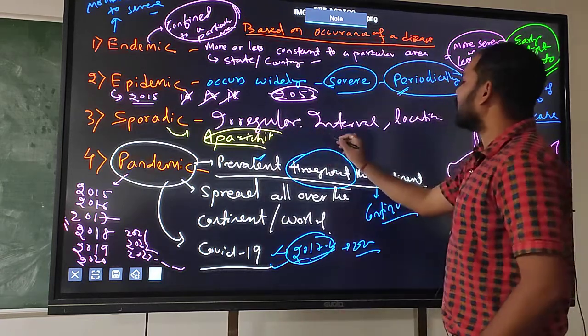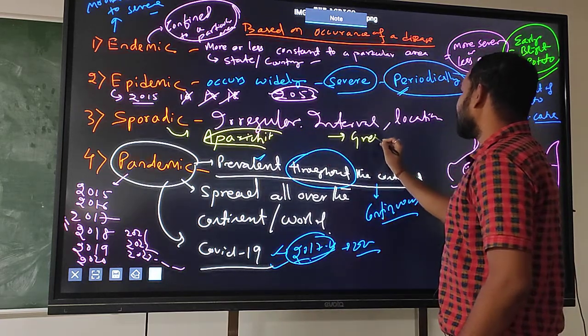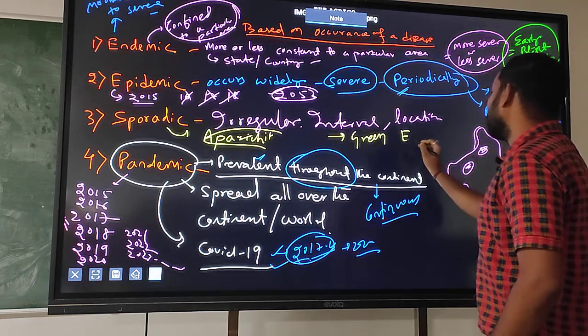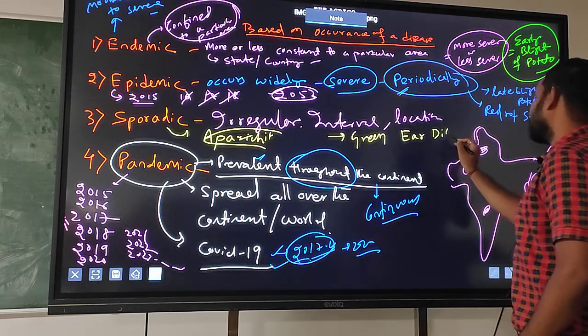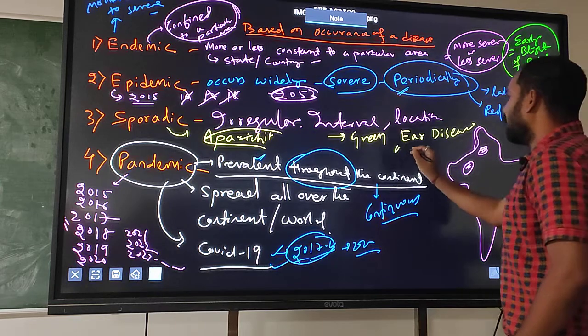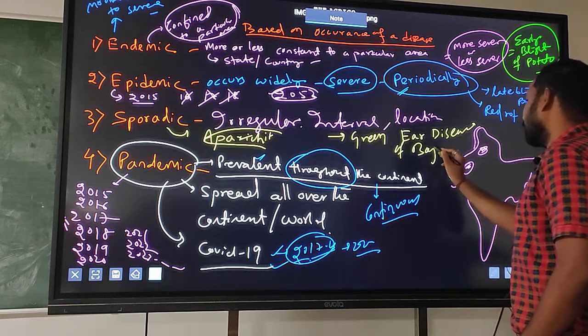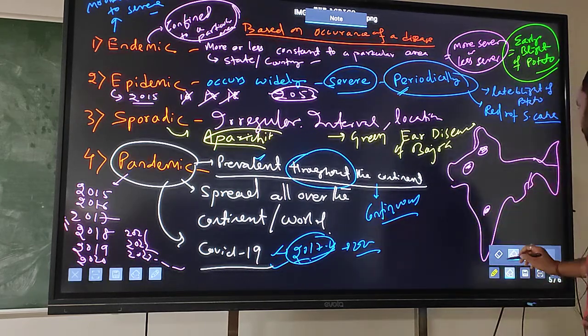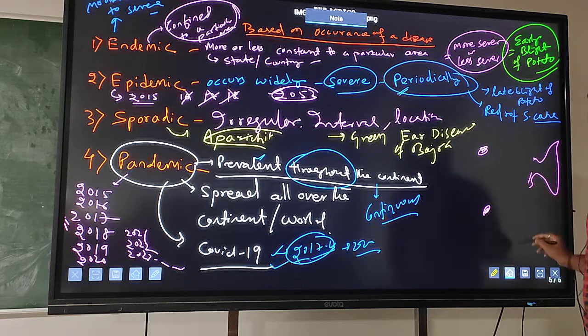So sporadic, I am giving the example, green ear disease of bajra, green ear disease of bajra.